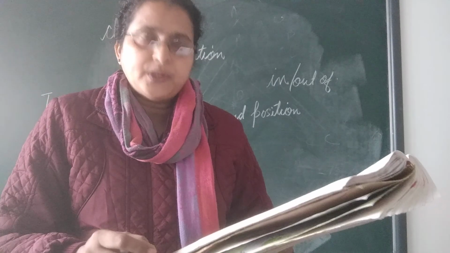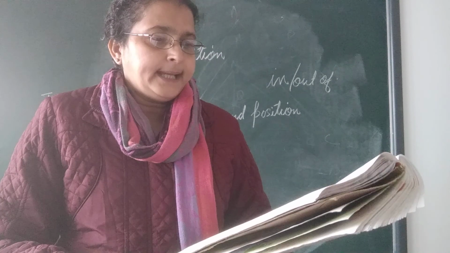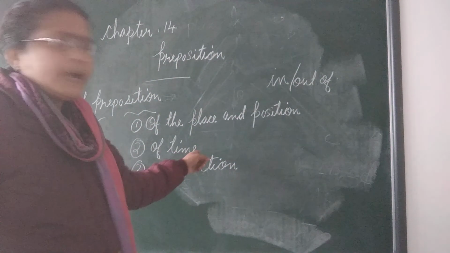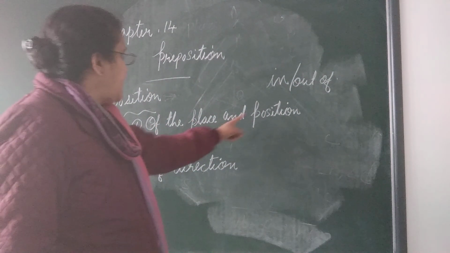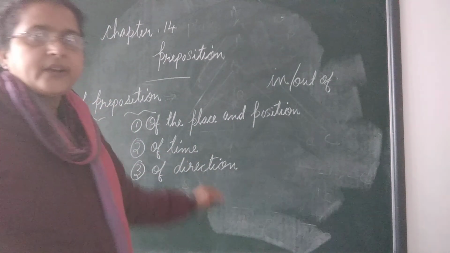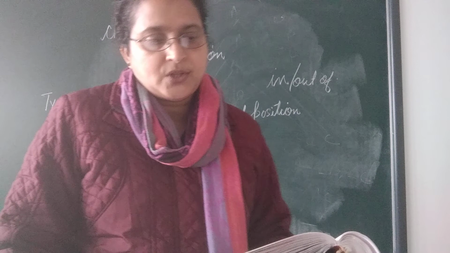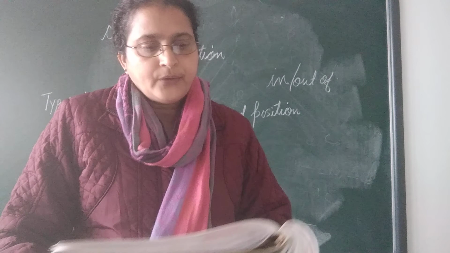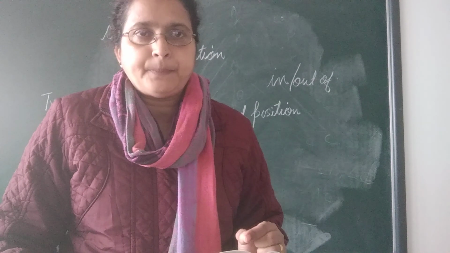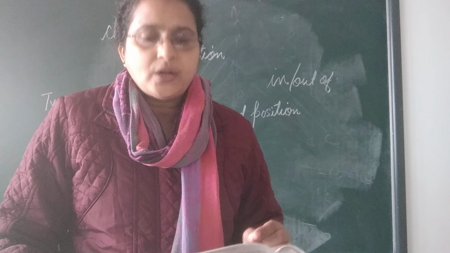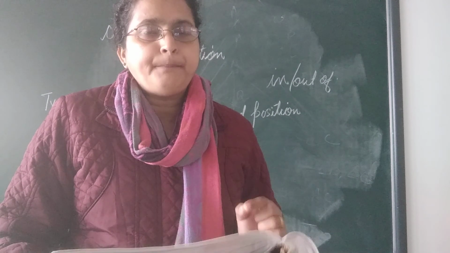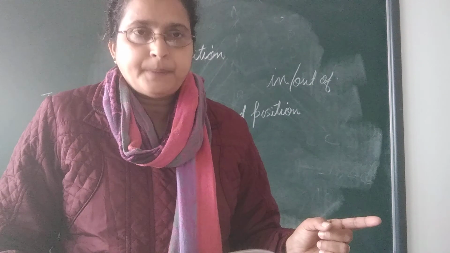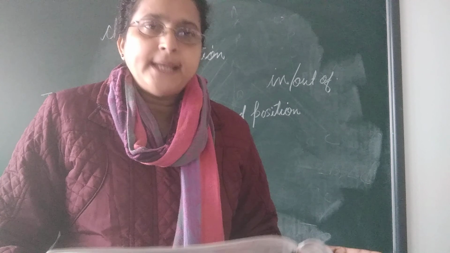On page number 135, the next topic is the types of prepositions. The types of preposition are: of place and position, of time, and of direction. Under place and position come in, at, on, between, above, below. These come under prepositions of place. At comes under place and position.